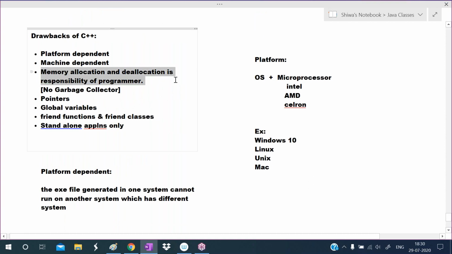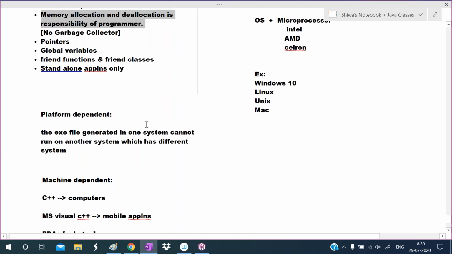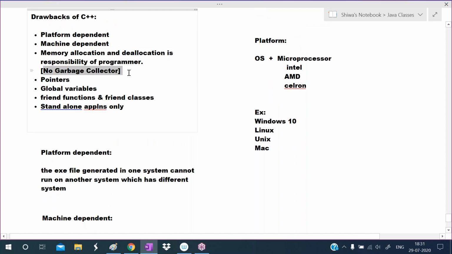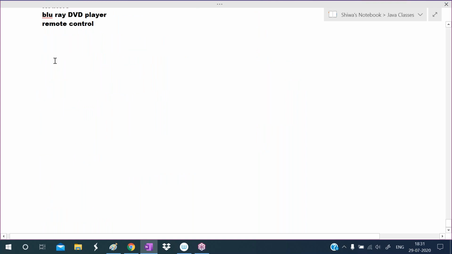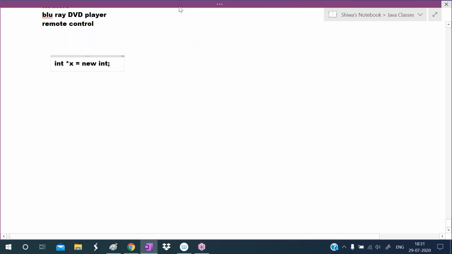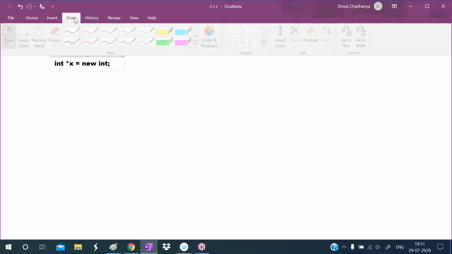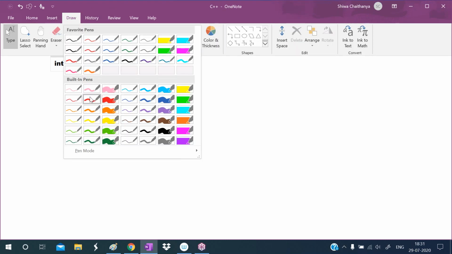Next, another drawback. Memory allocation and memory deallocation is the responsibility of the programmer. No garbage collector is there. In Java or in Python, a garbage collector is there, and it removes the unwanted objects. For example, here I'm creating one object: int pointer x equals new int. So here memory will be allocated at runtime, to hold an integer value.